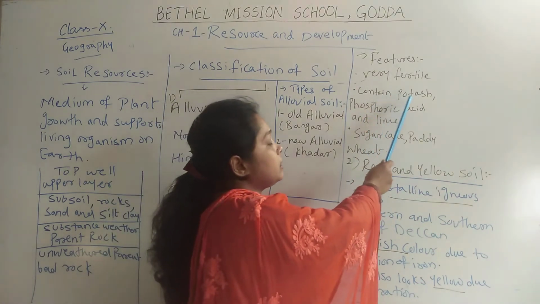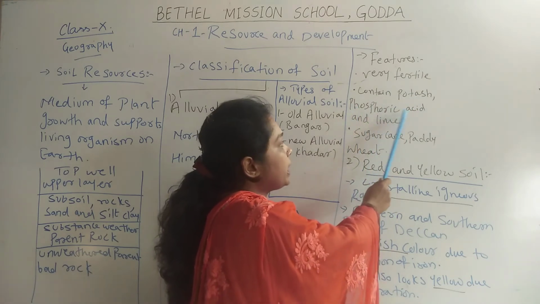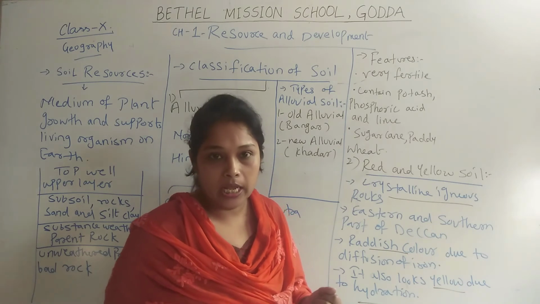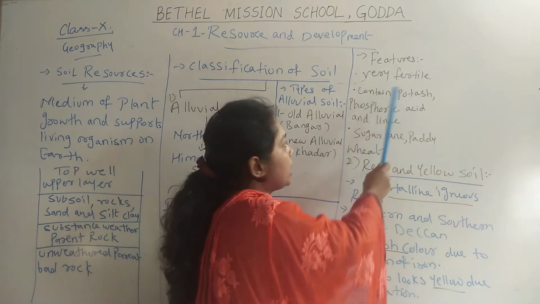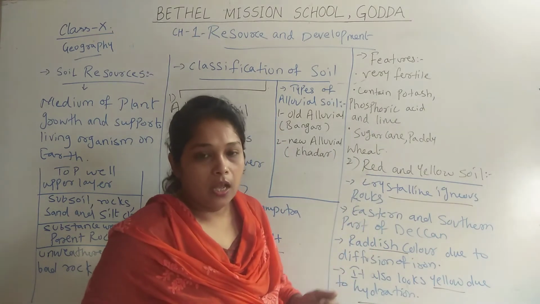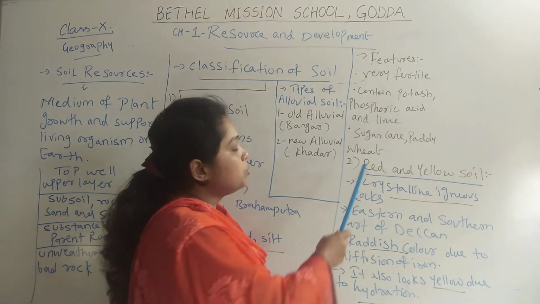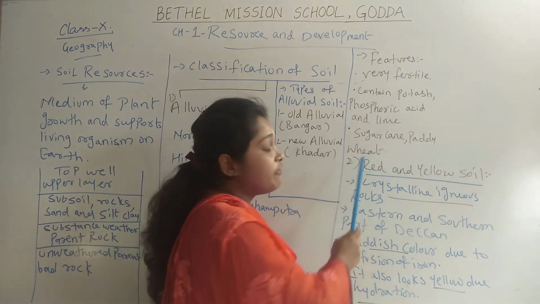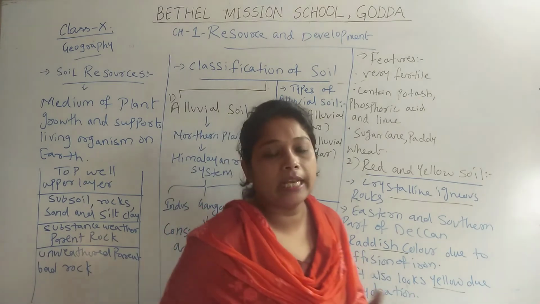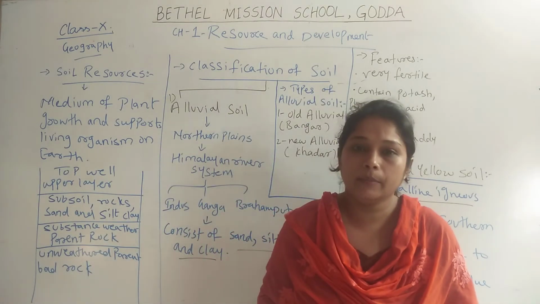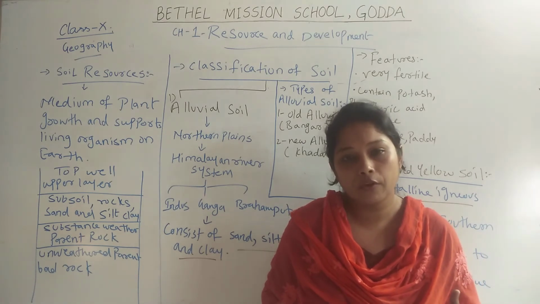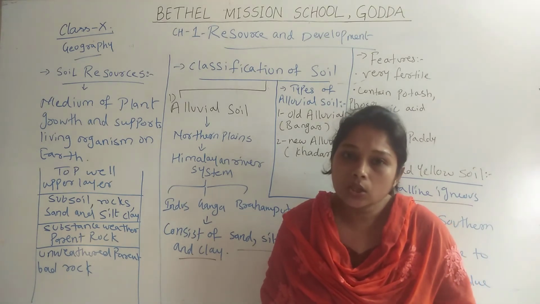It contains potash, phosphoric acid and lime, and they are very favorable for food grains like sugarcane, paddy, wheat, rice, etc. So the crops which require more fertility of land can grow on alluvial soil.